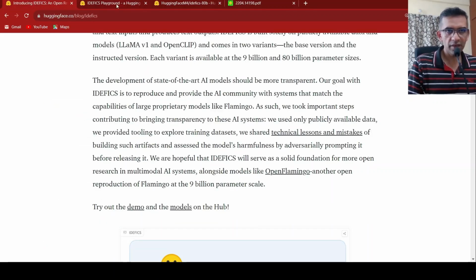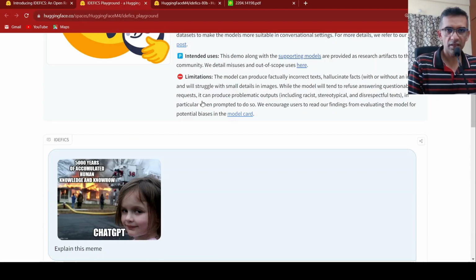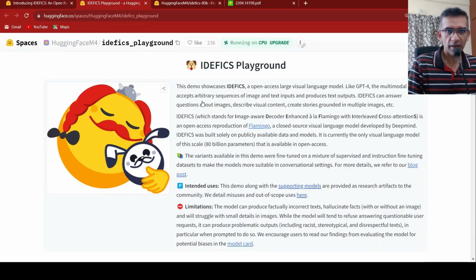So you can go and try out this particular model called IDEFICS. I hope I got the pronunciation right. This is the largest open access visual language model. Like GPT-4, this model can accept arbitrary sequences of image and text inputs and produce text outputs. It can answer questions about images, describe visual content, and create stories grounded in multiple images.